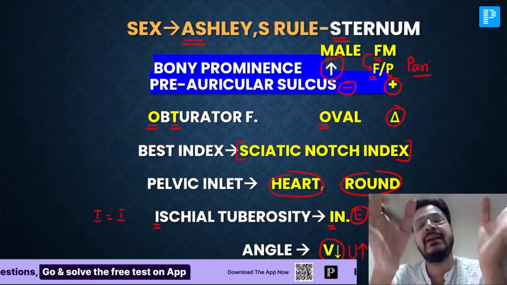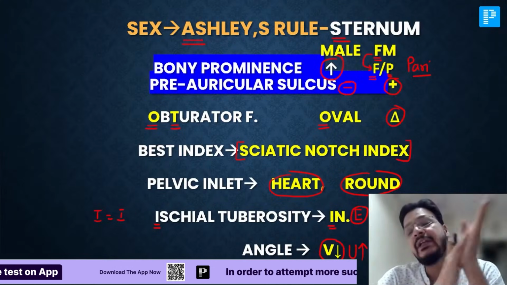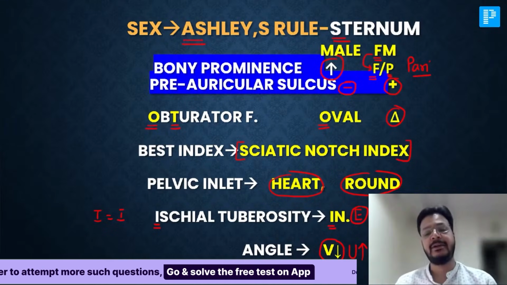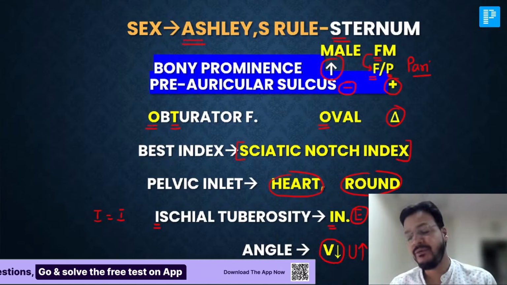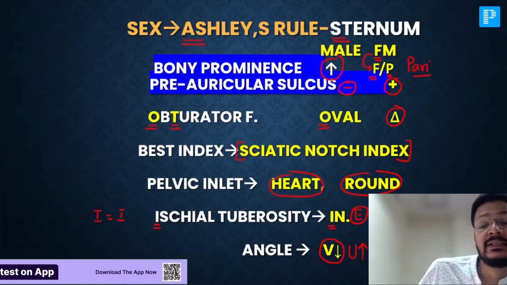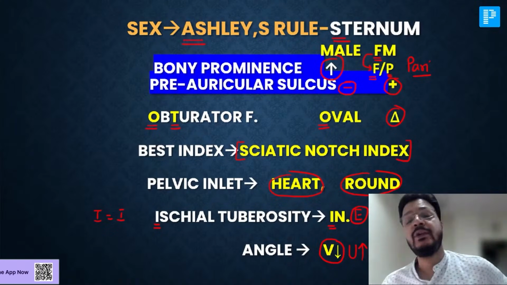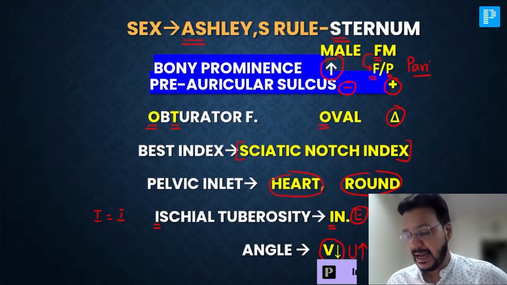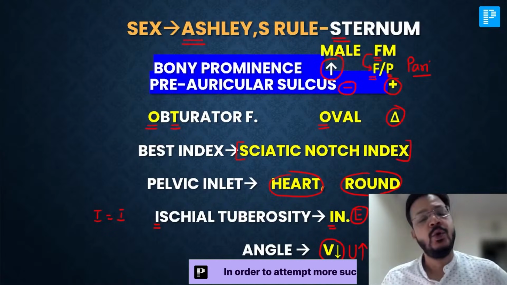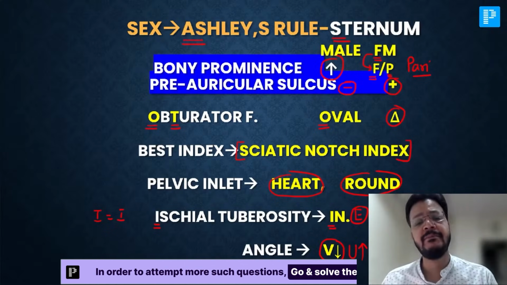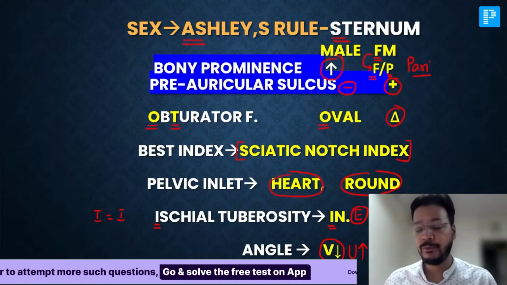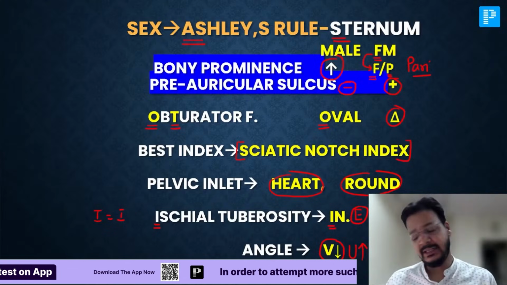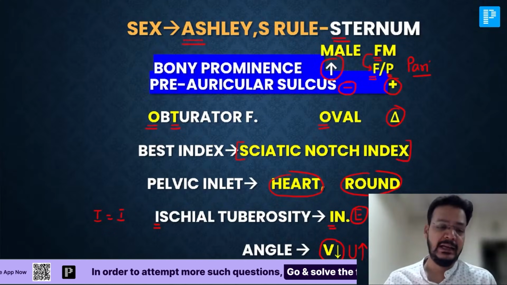That is a very important table to remember, the important differences between male and female skeleton. This is a very important table, beta. Most of the things are round in female, but obturator foramen is triangular in female. Preauricular sulcus is mainly present in female, absent in male. All bony prominences are more prominent in male, but frontal and parietal eminence are more prominent in female. Ashley rule is used for sternum bone. The sternum bone length is more in male, less in female.